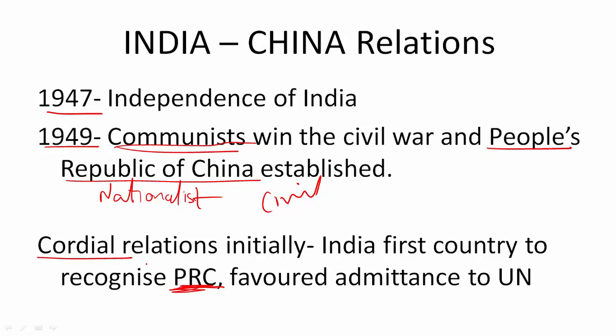But India was one of the first countries to recognize China, as well as it favored its admission to the United Nations, and Nehru vehemently proposed that China should join the UN as soon as possible. In fact, in 1960, Jawaharlal Nehru gave away the power of veto which was offered to India. It was given away to China. Nehru said that India will never need the veto power because we are a non-aligned country, and he gave it away to the People's Republic of China.